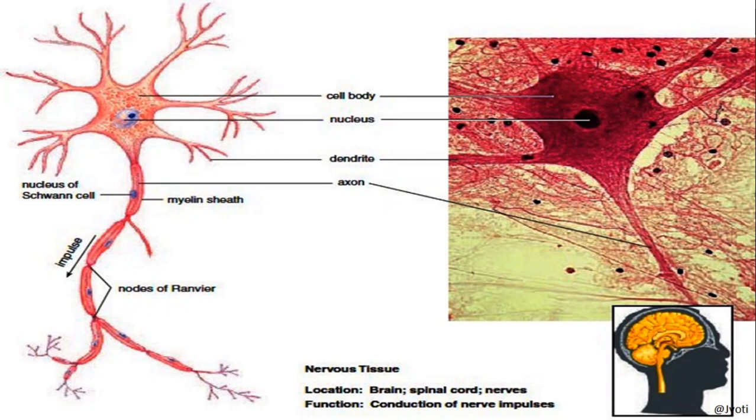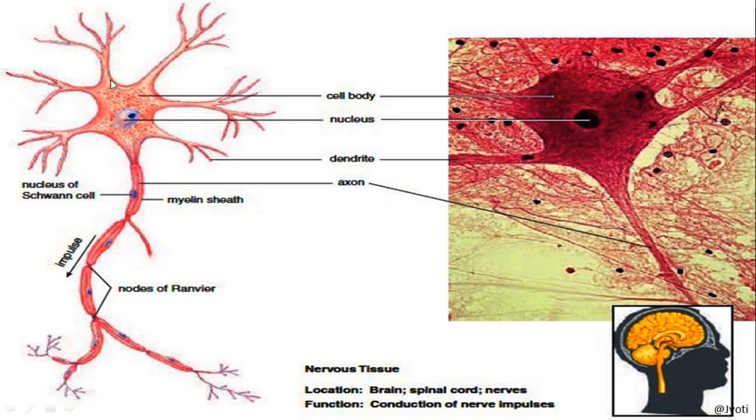Okay, so here you can see this is a single nerve fiber. This nerve fiber has a cell body that is called cyton. The cyton contains a large number of mitochondria and small granules called Nissl's granules. These Nissl's granules provide nutrients. Okay. Then next you can see there is a centrally placed nucleus.